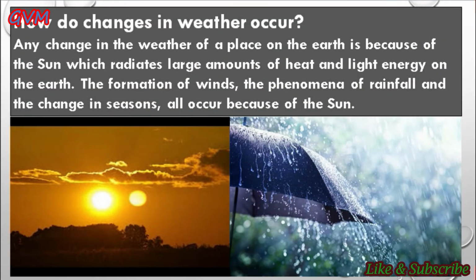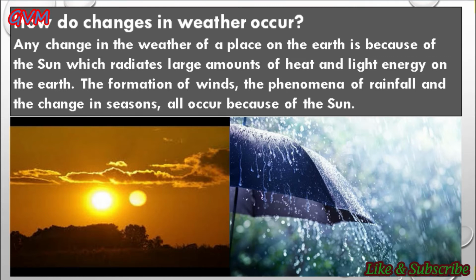Now students, let's understand how changes in weather occur. Students, all changes in the weather are caused by the sun, and the sun is a huge sphere of hot gases at a very high temperature. And students, the distance of the sun from the earth is very large, and even then the energy sent out by the sun is so huge that it is the source of all heat and light on the earth. So we can say that the sun is the primary source of energy that causes changes in the weather of a particular place.